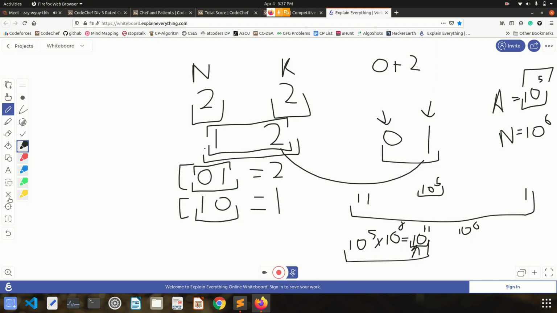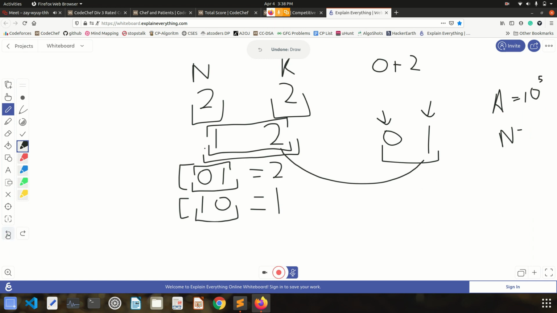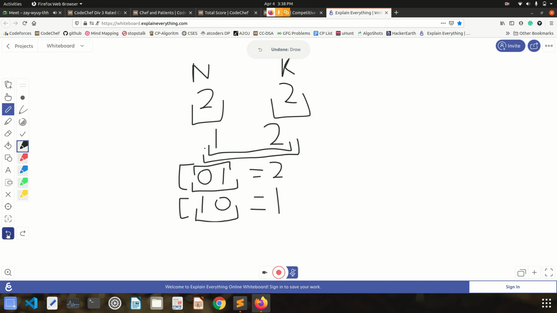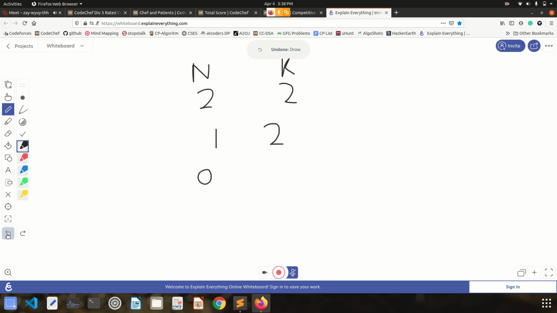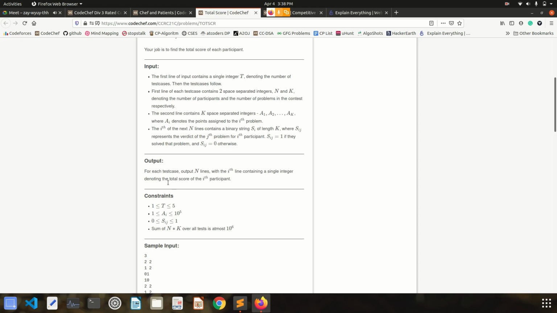Now I think you guys are clear, and here you might have learned a new thing, how important constraints are. And there is one very important thing in competitive programming: whenever you are trying to solve a question, first see the constraints. What constraints are given, right?